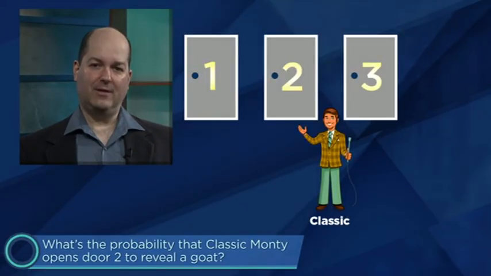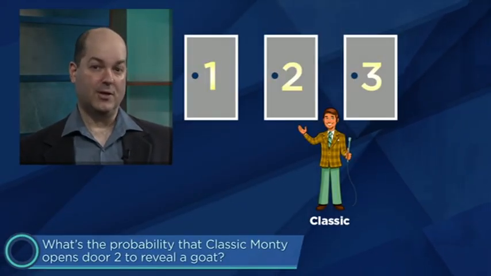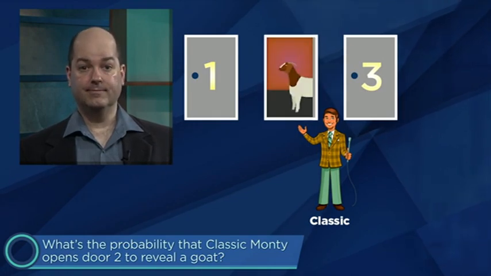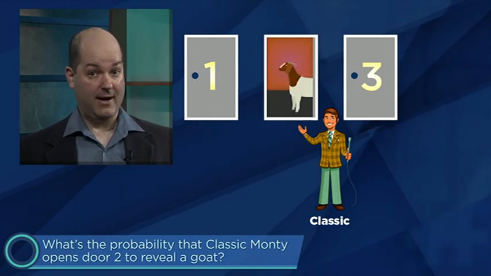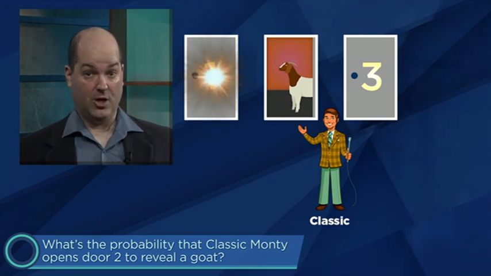This gets a little tricky, but I think we can get through it. The key observation is that when Mystery Monty opens door 2 to reveal a goat, you get some information about which host you've actually gotten. What's the probability that classic Monty opens door 2 to reveal a goat? Well, there are 2 possible scenarios, keeping in mind that you chose door 1.